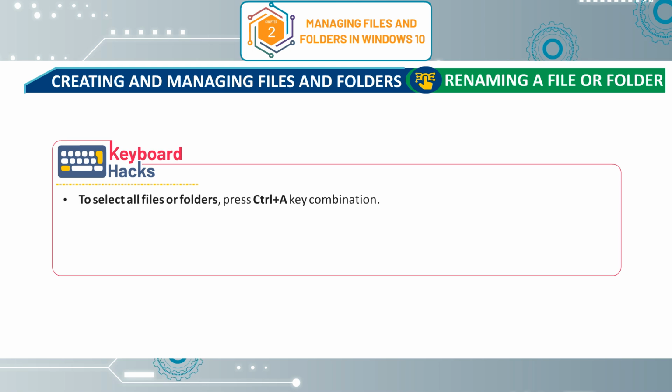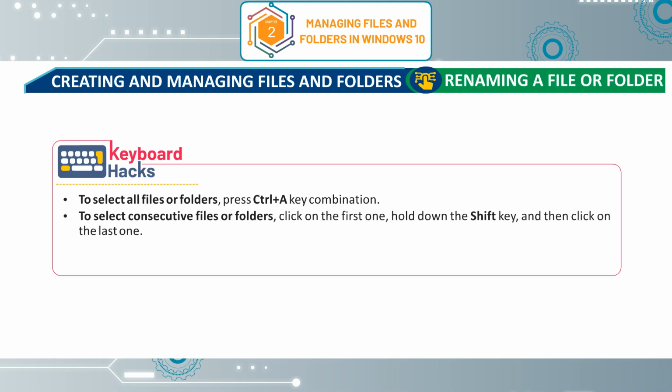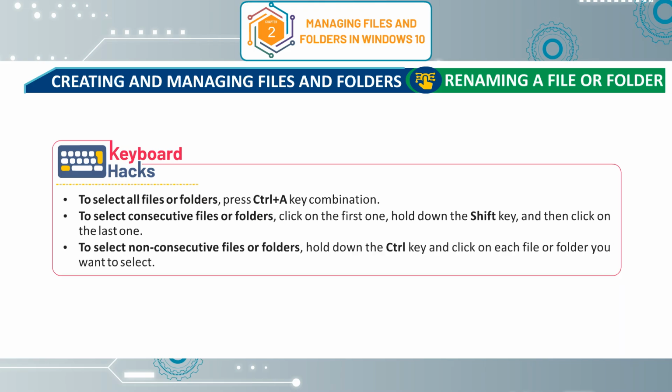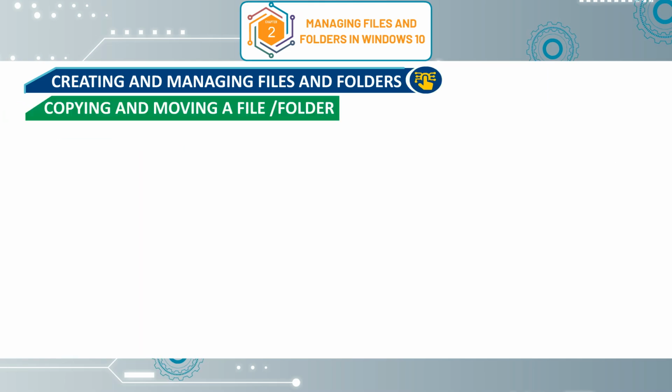Keyboard hacks. To select all files or folders, press Ctrl+A key combination. To select consecutive files or folders, click on the first one, hold down the Shift key and then click on the last one. To select non-consecutive files or folders, hold down the Control key and click on each file or folder you want to select.